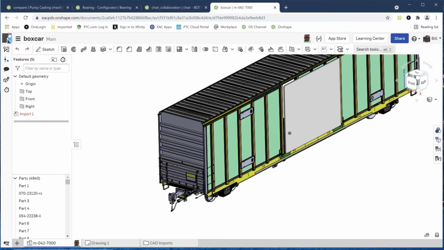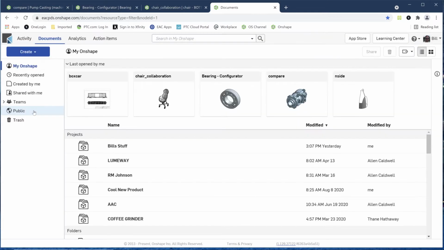So I'm going to close out our boxcar here. And let's talk about our next subject, which is really PDM. Onshape is divided into 4 main categories. And I have the enterprise license, so I have this extra little button here called analytics. And I'll talk about each one of these. But the regular professional license that the majority of people get doesn't have this analytics.